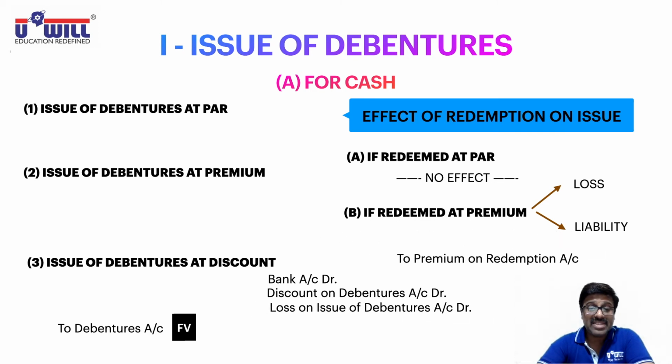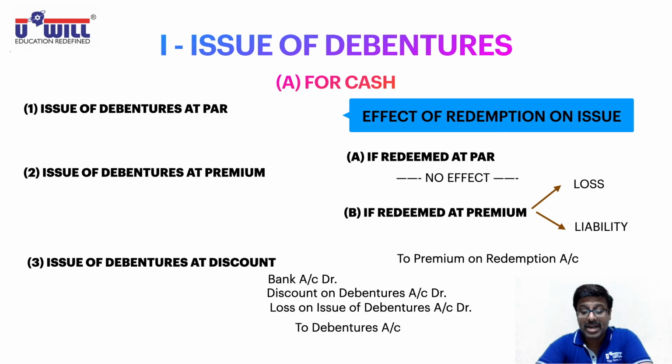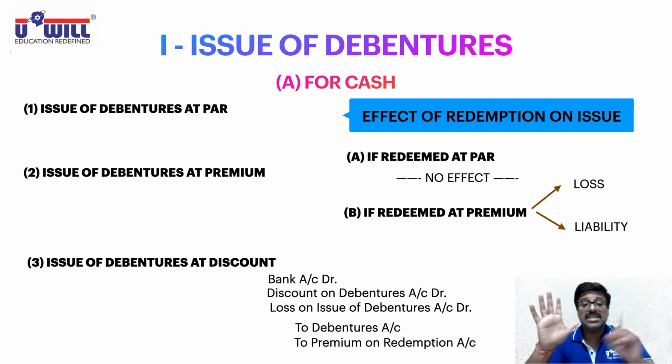Now again look at the left side, we have to debentures account with face value. And on the right side, we have to premium on redemption, so to premium on redemption account. What will be the combined entry for the sixth situation, when debentures are issued at discount and redeemable at premium?